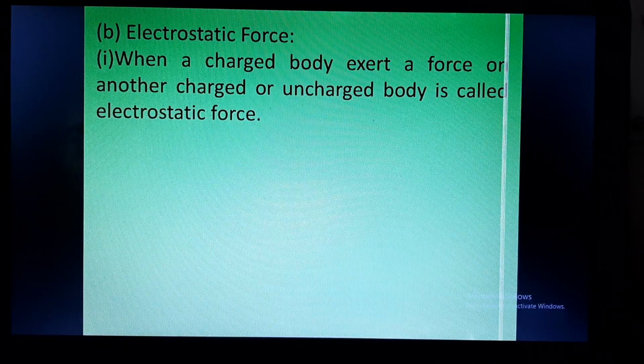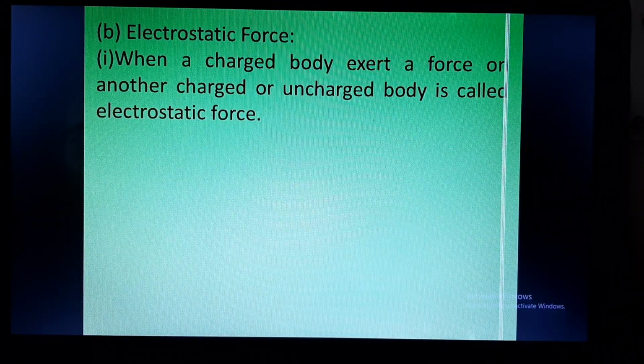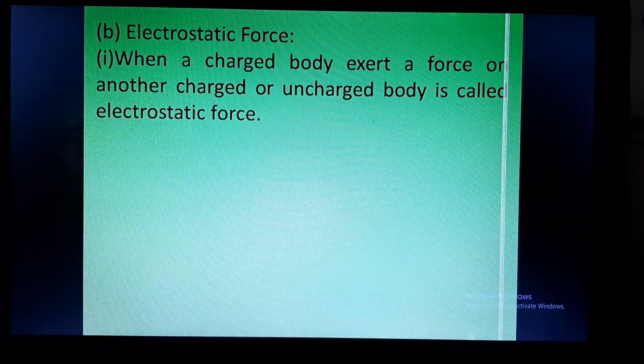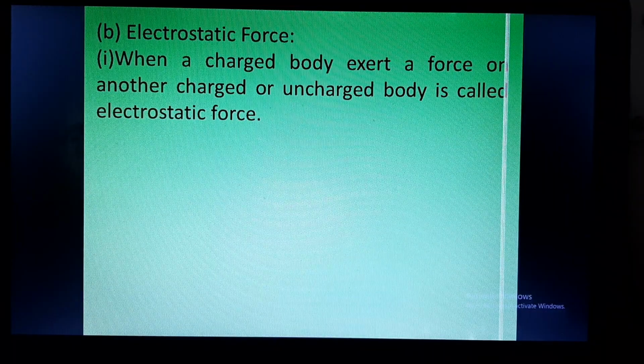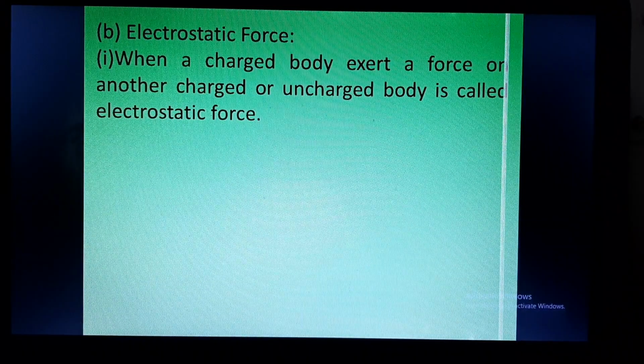If you rub a plastic comb with your hair and try to bring it closer to some bits of paper, what will you observe? You will observe that the comb will attract those bits of paper. By rubbing your comb with your hair, you are generating charge on the comb. Now this comb is a charged body and it will exert a force on bits of paper, which is an uncharged body.